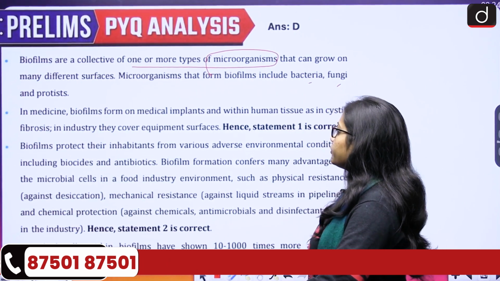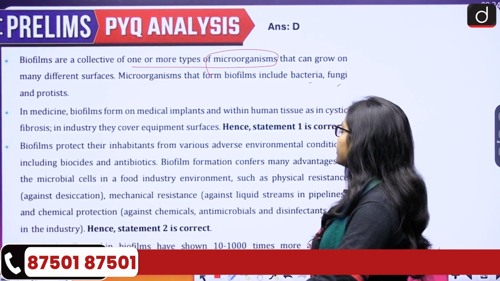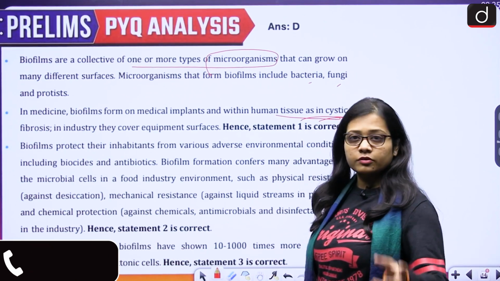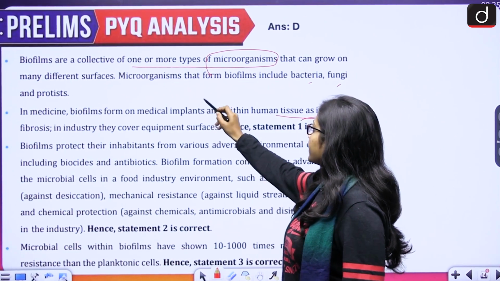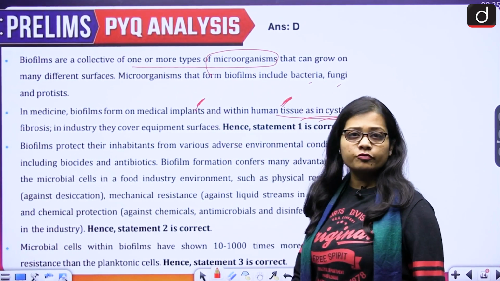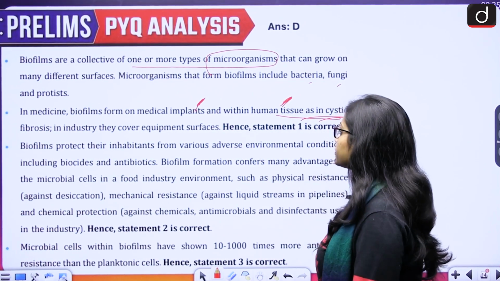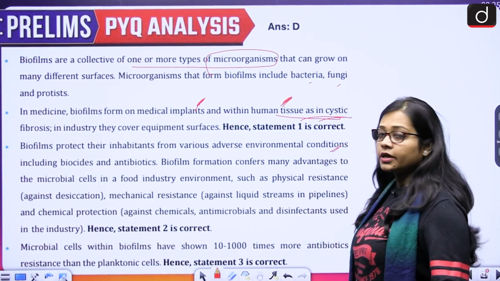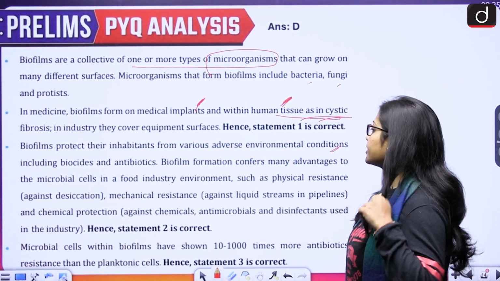Then in medicine, biofilms form on medical implants and within human tissues as in cystic fibrosis. So when we talk about medical implants, and within human tissues they can also form. Then biofilms protect their inhabitants from various adverse environmental conditions including biocides and antibiotics.